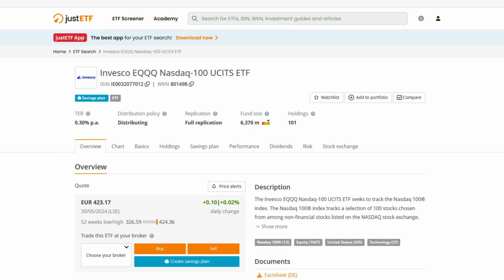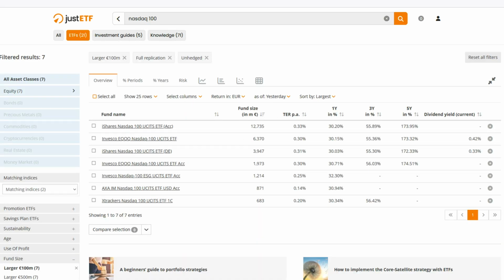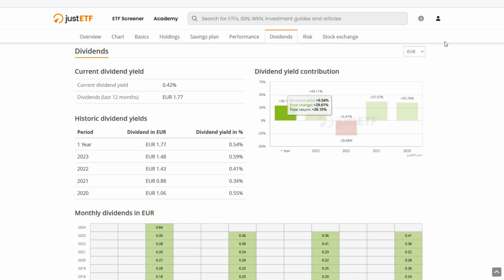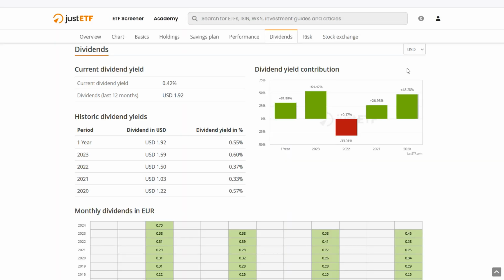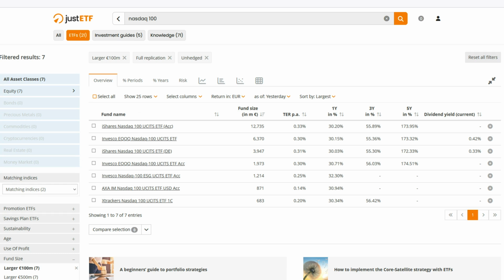It is the second biggest in terms of size. And the dividend is currently, we have to change it here to dollars because it's going to distribute dollars. And the dividend is currently 0.42%. Nothing special, but you probably don't expect high dividend income from your NASDAQ ETF. So this is regarding this EQQQ NASDAQ 100.